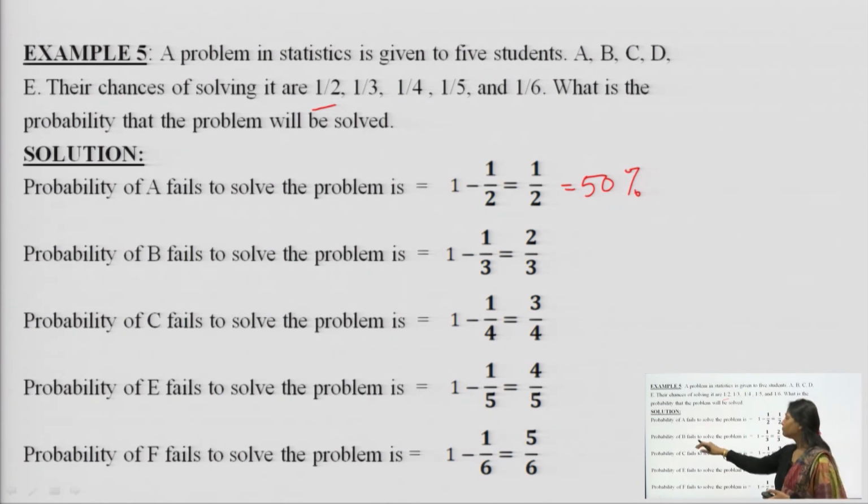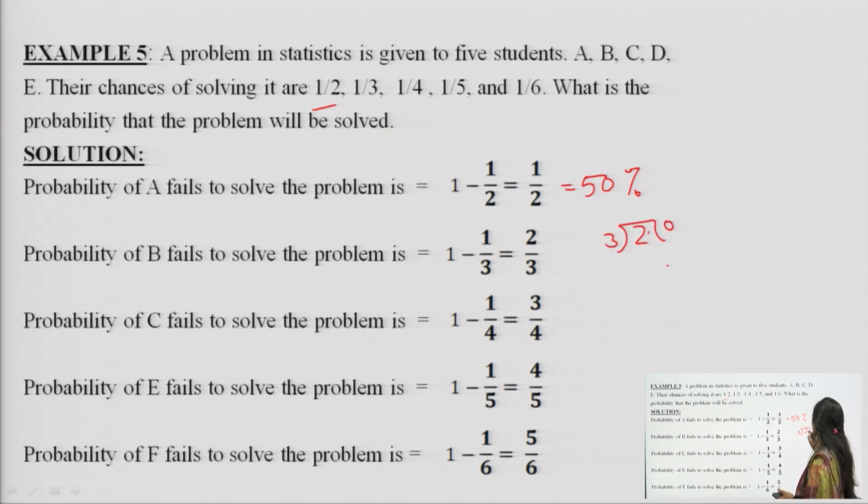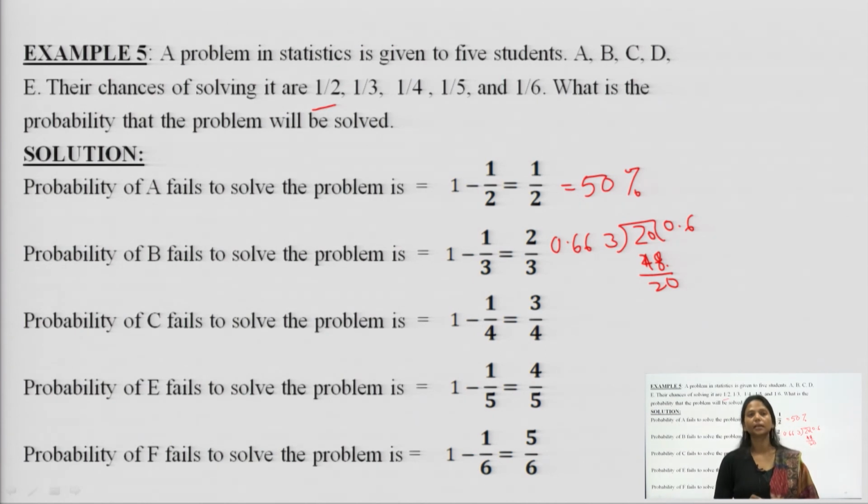Now, the probability that B fails to solve the problem is again 1 minus 1 over 3, that is 2 over 3. You can leave the question here as you wish, but you can find it in decimal as well. By dividing 2 by 3, we get 0.66, that means there is a 66% chance that B fails to solve the question.